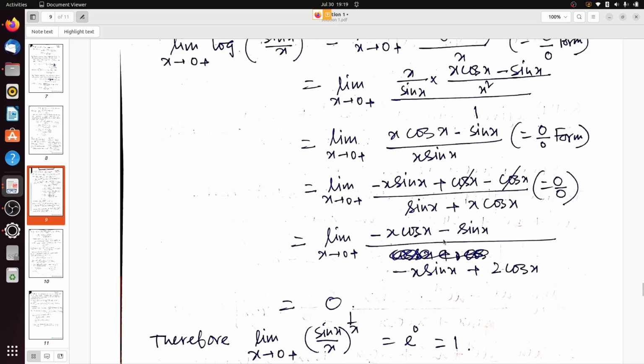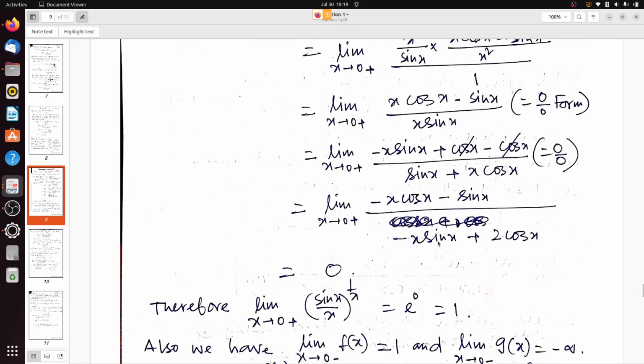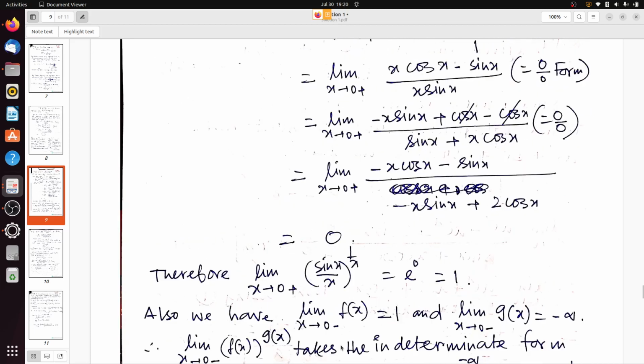Now the numerator is 0 and the denominator is also nonzero. See here, limit x tends to 0 plus of minus x cos x minus sin x minus x sin x plus 2 cos x. So the limit comes to 0.